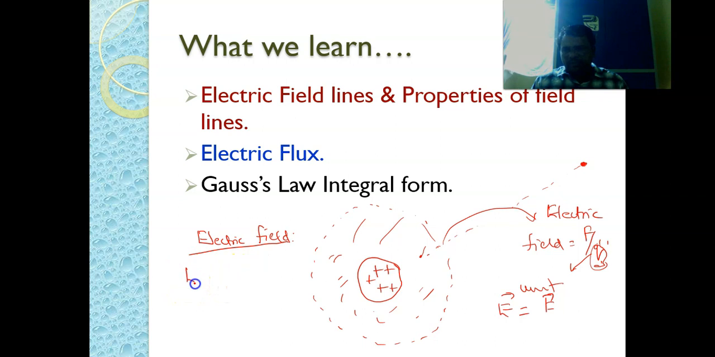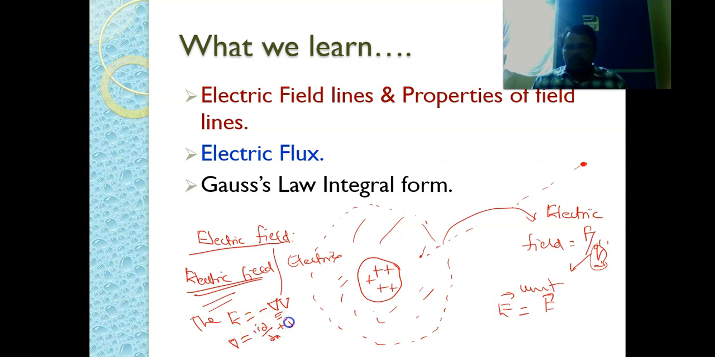And one more thing we have discussed in that class, that is the electric field and electric potential, the relation between them. If you know the electric field and electric potential, the relation we can write like this: E is equal to minus del V, where this is the del operator. The del operator is written as i dou by dou x plus j dou by dou y plus k dou by dou z. Here i, j, k are unit vectors in x, y, z directions respectively.